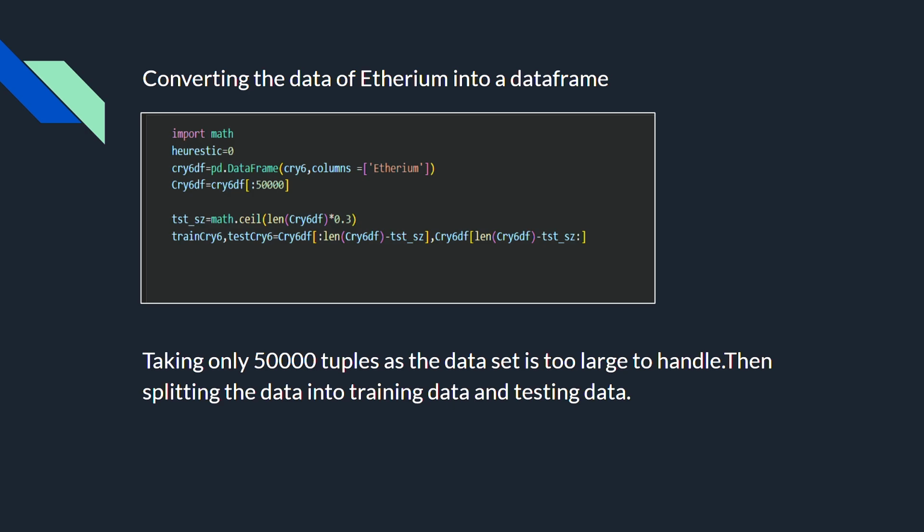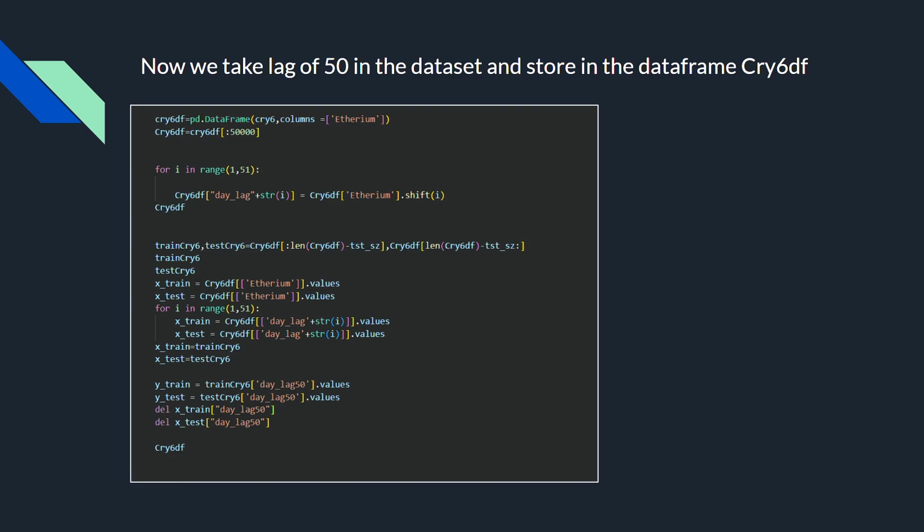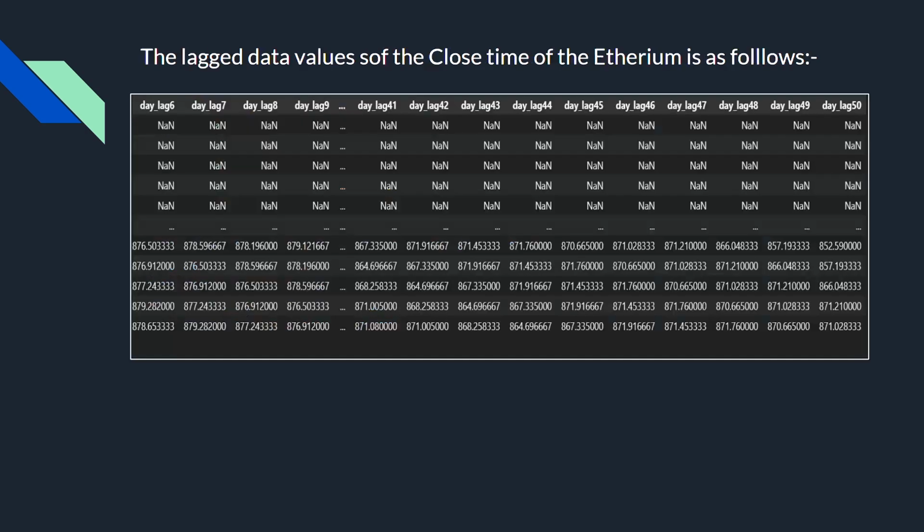Now we are converting the data of Ethereum into a data frame. As we know that the data is too large to be operated upon, we are reducing the dataset to 50,000 tuples and then we split the data into training and testing data without shuffling. Now we are taking 50 lag values of the close of Ethereum in the dataset and storing them in the data frame cry6df in order to operate the polynomial autoregression model.